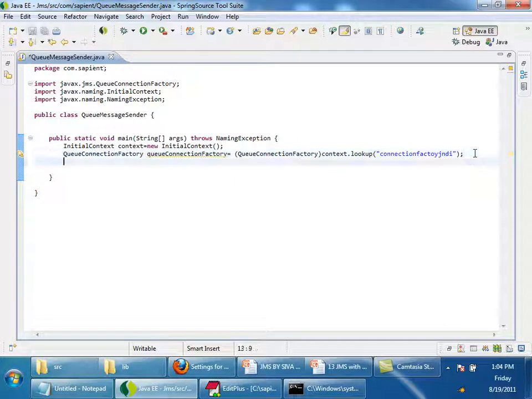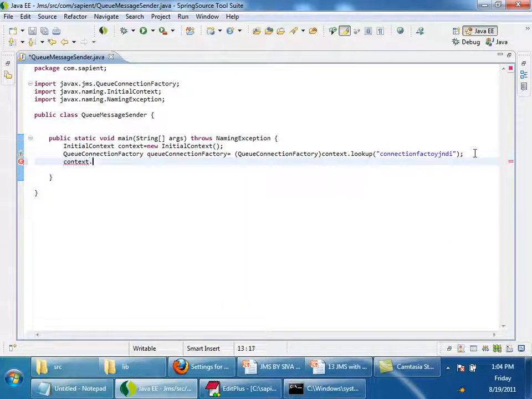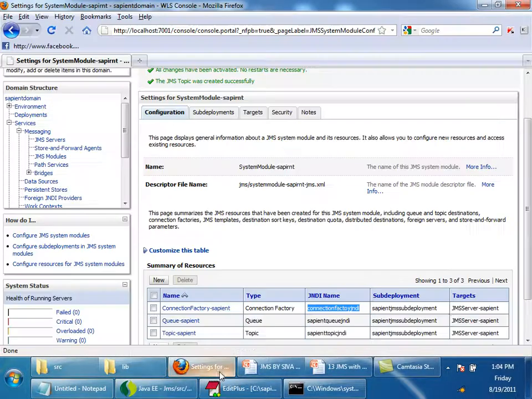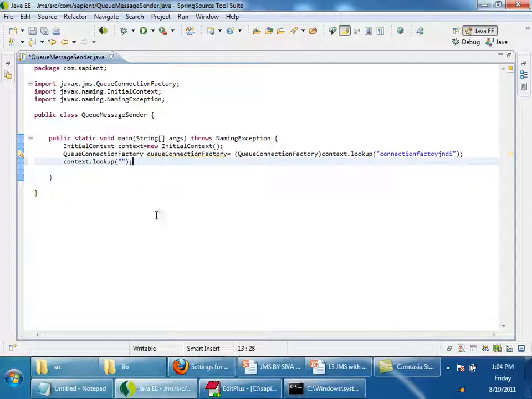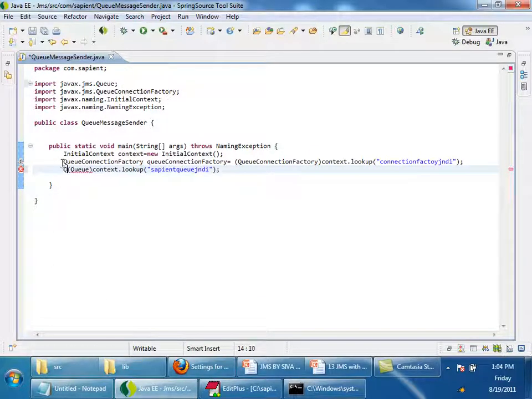The next thing is, again, we want to send a message to a queue, so get the queue also first. Context.lookup with whatever queue name. What is the queue name here? It is the Sapient queue, copy paste. So we will be getting an object of Queue from javax.jms.